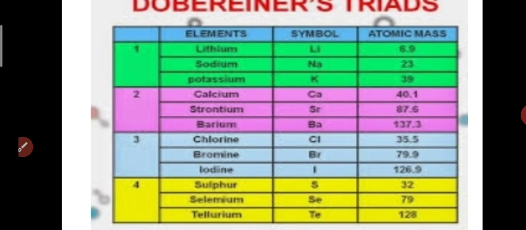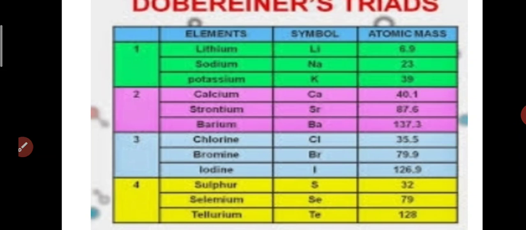He added the atomic masses of the first and third elements, 6.9 and 39, and divided by 2 to find the average. The result was 22.95, which is nearly equal to the atomic mass of the element sodium.